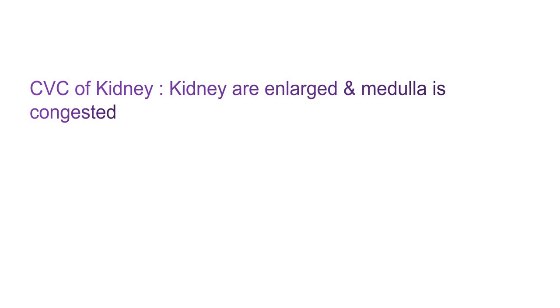So this is the first topic of this chapter, that is active hyperemia, or collectively hyperemia. In that I have discussed active hyperemia, passive hyperemia, then the morphology of CVC of organs such as lungs, liver, spleen, as well as kidney. In the next lecture we will discuss the new topic of this chapter, that is hemorrhage: what is meant by hemorrhage, and the different causes and effects of hemorrhage.